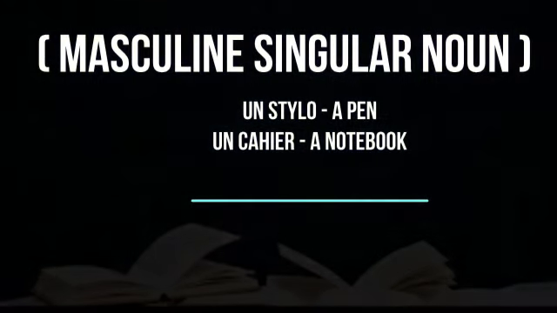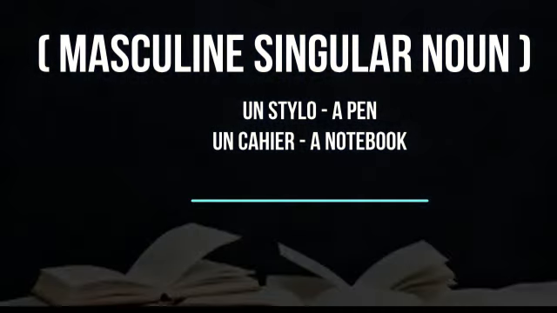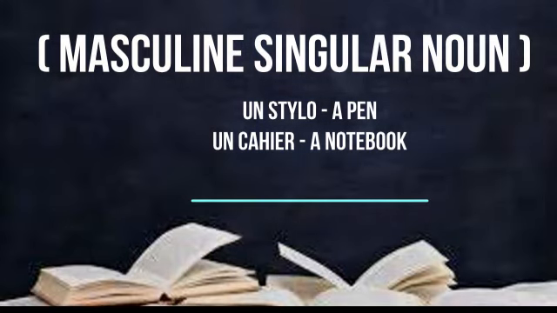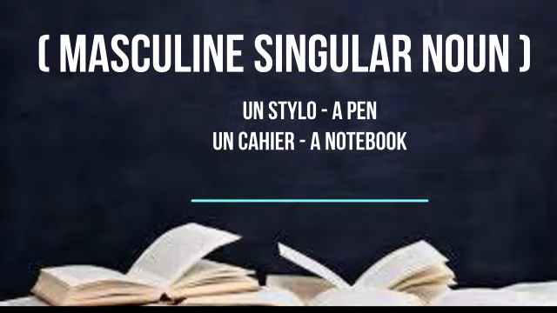So, un stylo. Friends, here stylo means pen and the gender of stylo is masculine. So that's why un stylo, a pen. Then cahier, C-A-H-I-E-R. Cahier means notebook. Un cahier, a notebook.